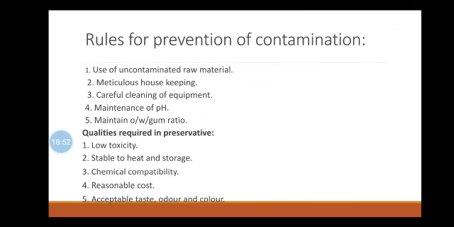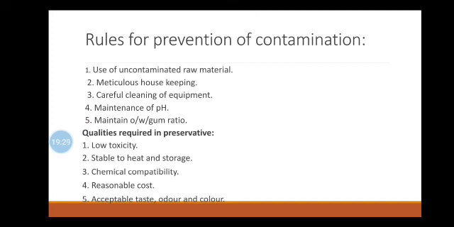Now the following steps can be used to minimize or prevent the contamination of the emulsion. First one, use thoroughly clean equipment. Use ingredients of standard quality. Maintain the prescribed ratio of oil, water and gum while preparing the emulsions. Use freshly boiled and cooled water to destroy microorganisms. Use containers and closures of good quality. The closure should fit well on the container. Maintain the prescribed pH of the preparation.